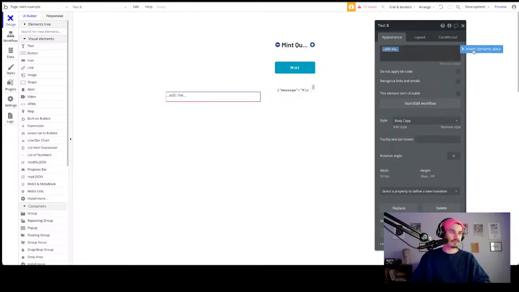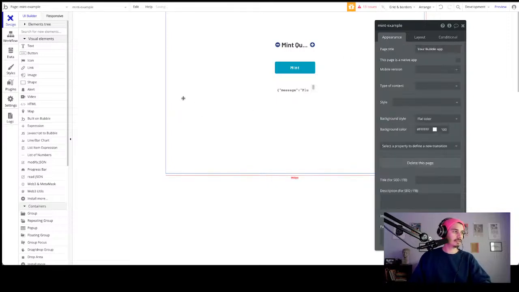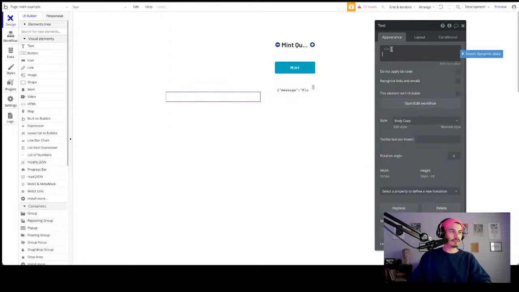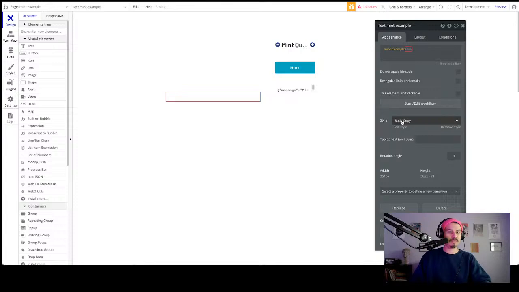Let's first do this. So we're going to use dynamic data. Uh-oh, I just lost it. There it is. My bad. So the dynamic data, we're going to do the custom state that we just made for the page called total supply. So we're going to display that. That's going to be the number minted. Okay, and I'm going to show you how we're going to get that. But then I want to put a space and then a slash and then the total available. So in this case, we're going to do 7,777.